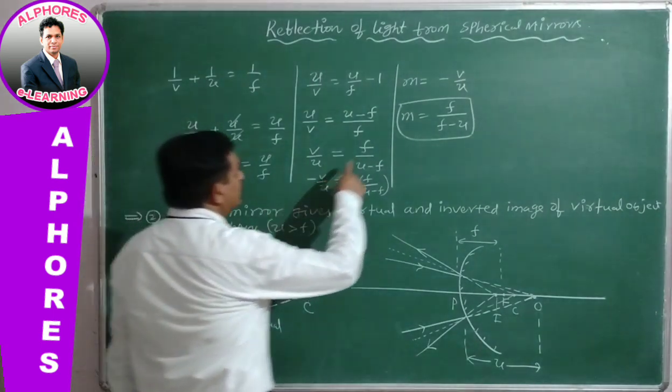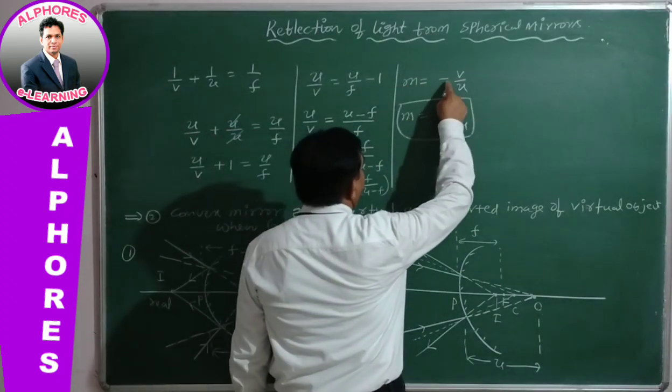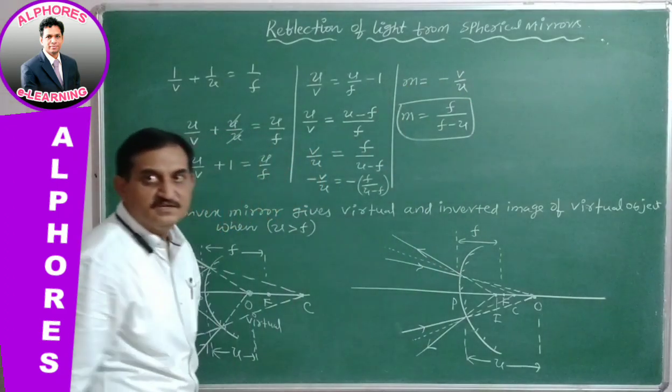Directly, this gives the magnification formula m = -v/u.